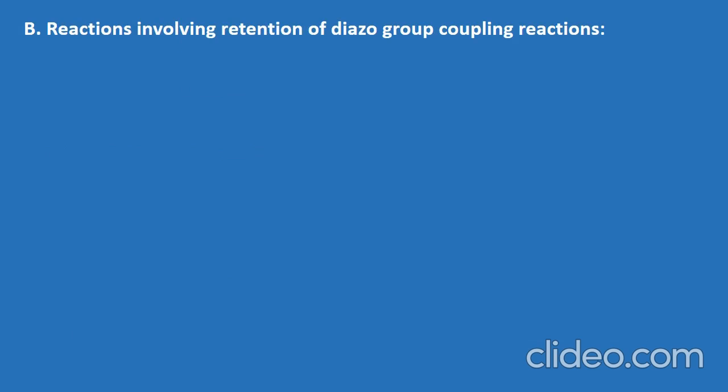Now this is one of the most important reactions where we are obtaining azo dyes that are useful to color ample of things available in the society.